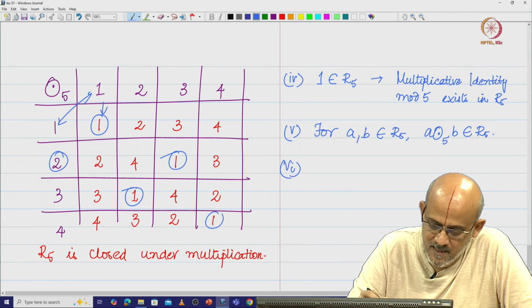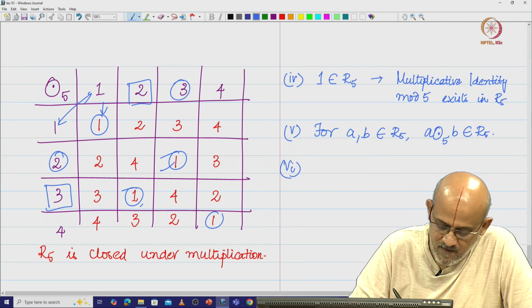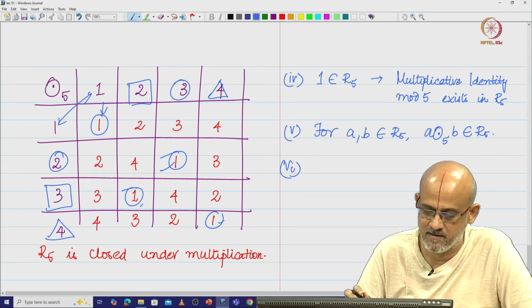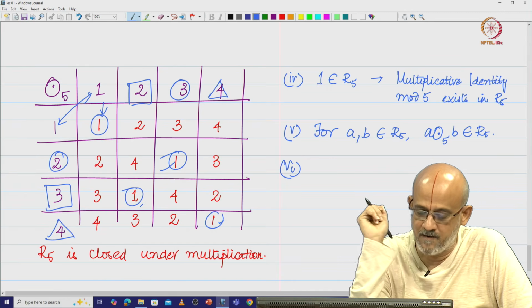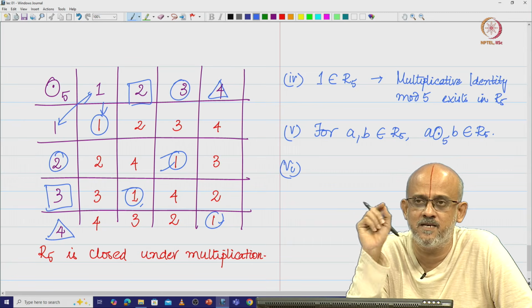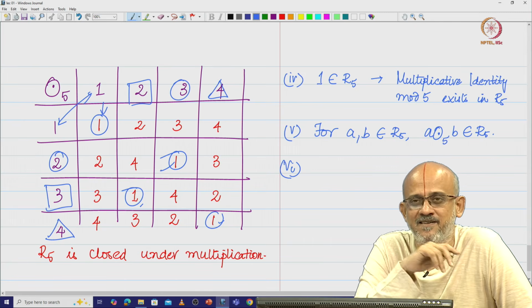We multiplied this guy and that guy and then we got a 1 here. Then we multiplied this guy and this guy, we got a 1 here. And then what we did? We basically multiplied this guy with this guy and we got a 1 here. That means the product of two numbers modulo 5 is giving me a 1, which means one of these numbers that I multiply with is going to be the multiplicative inverse of the other.